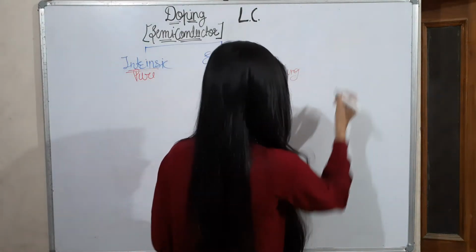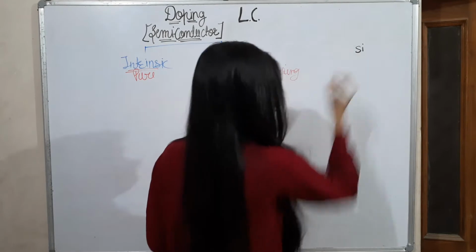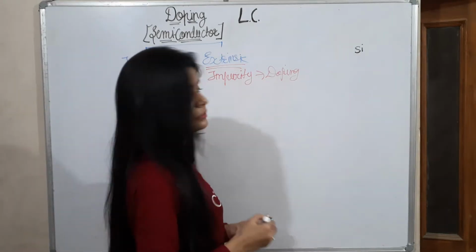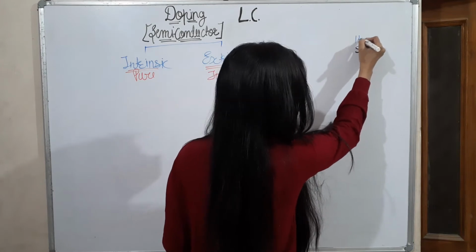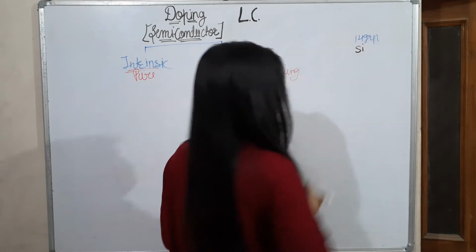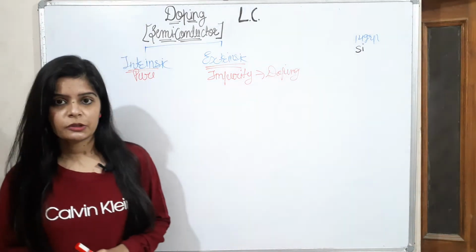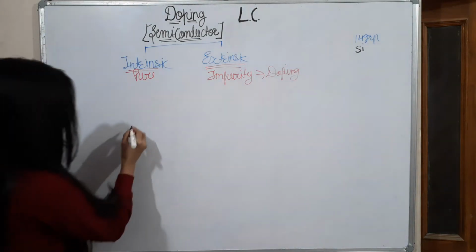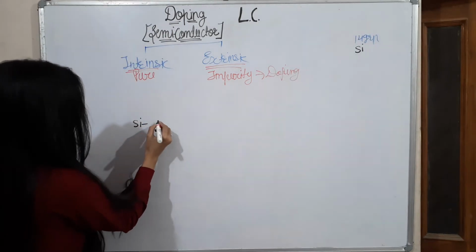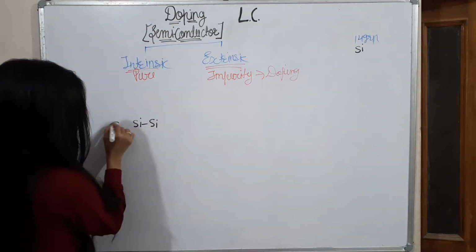I am giving the example of silicon. Silicon belongs to which group in the periodic table? It is of the 14th group. As it belongs to the 14th group, it has 4 valency. So I am drawing here the structure of an intrinsic semiconductor.